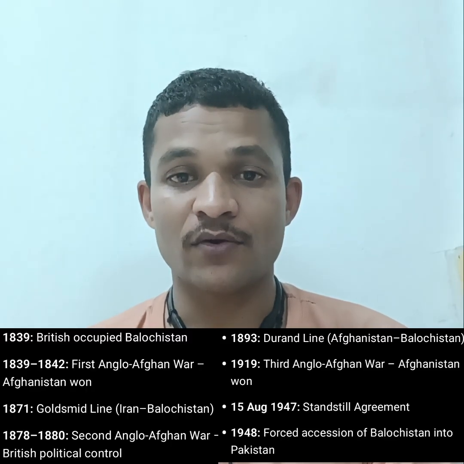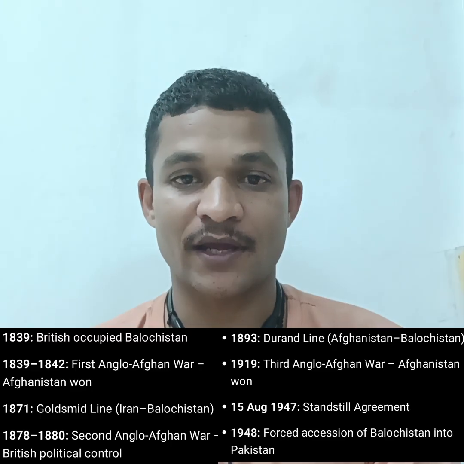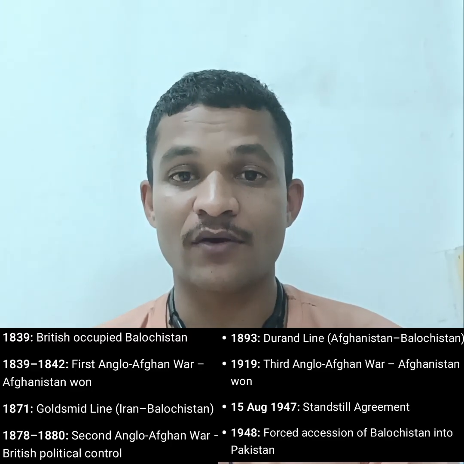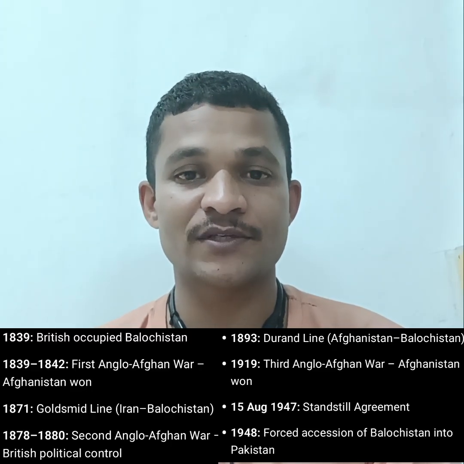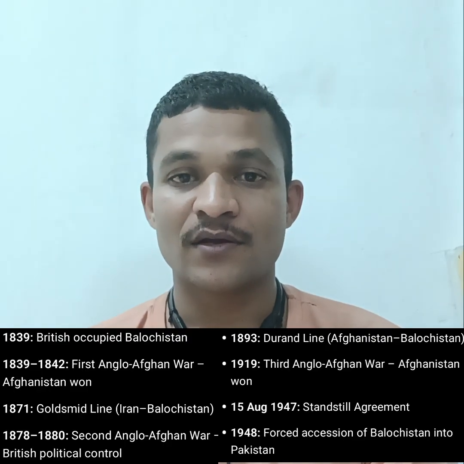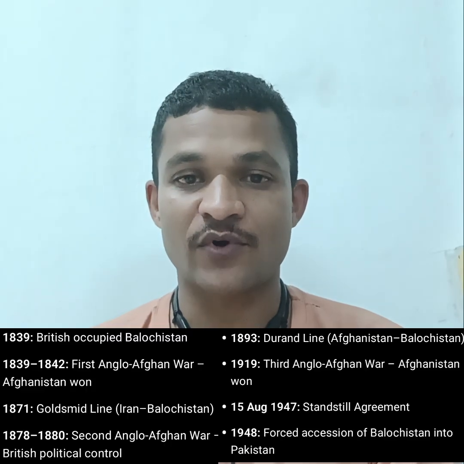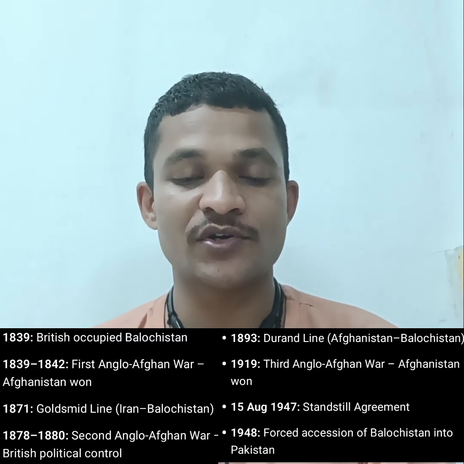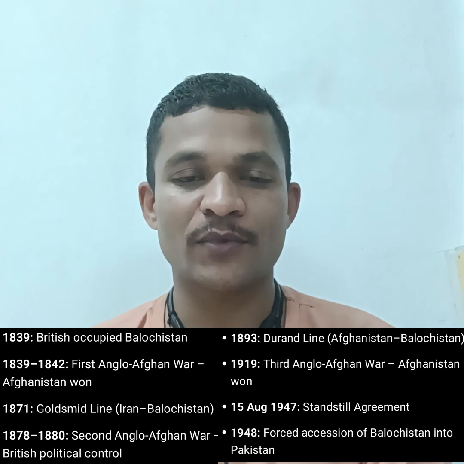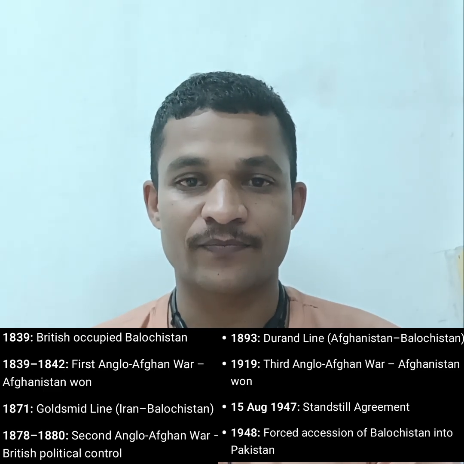Then the first Anglo-Afghan war started in 1839. Anglo means the British government, British India, and Afghanistan; both fought from 1839 to 1842. It was the first Afghan war, because Russia provided weapons, equipment, soldiers and backing to Afghanistan.